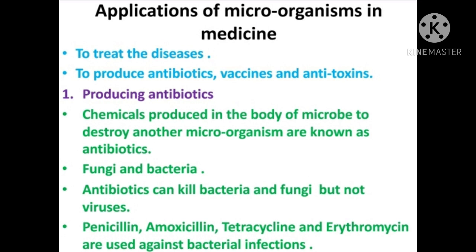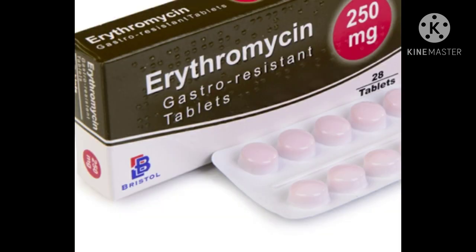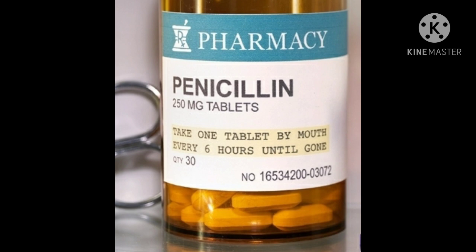The first one is producing antibiotics. These antibiotics are produced by certain types of microbes and they effectively kill other types of microorganisms. They can't kill viruses. Usually these antibiotics are taken as a medicine for certain bacterial infections.